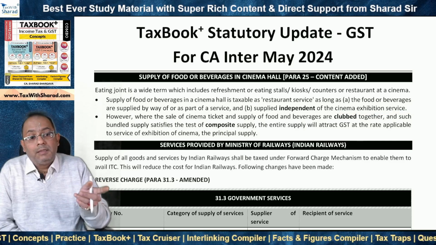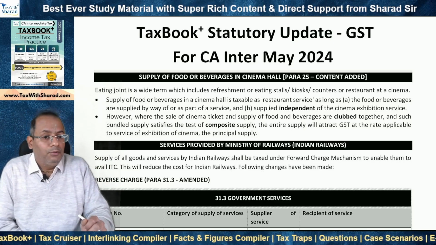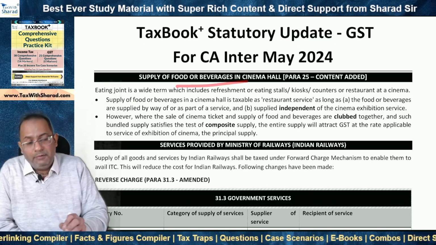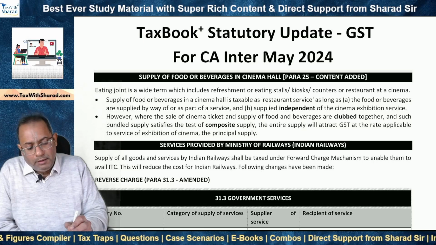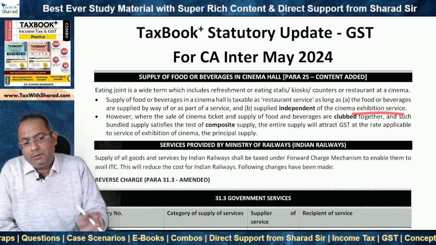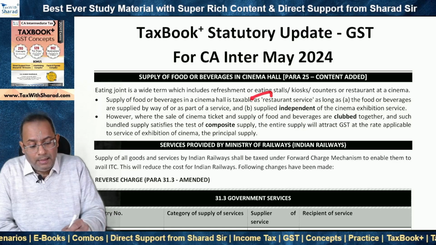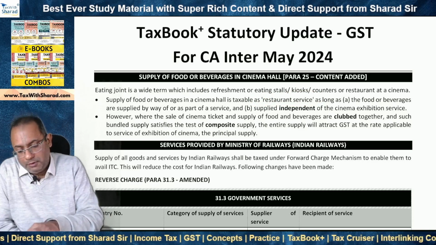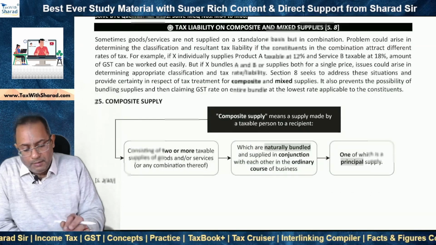So cinema exhibition service is the service where you go and watch the movie. You get the ticket for the movie and then you go and watch the movie. That is cinema exhibition service. And then there are the food or beverages that are supplied in the cinema hall. And the question is whether they should form part and parcel of the cinema exhibition service, or they should be treated independent of the cinema exhibition service and considered as restaurant service. Now, in this particular context, what is relevant is the concept of composite supply, right?